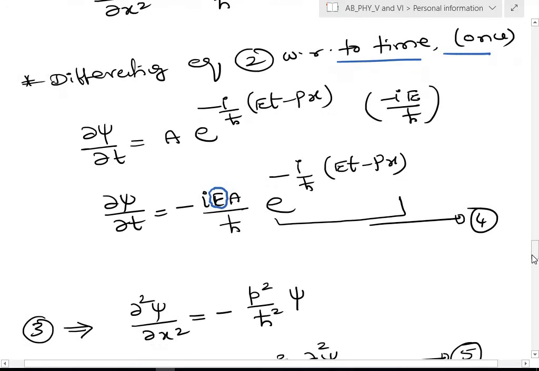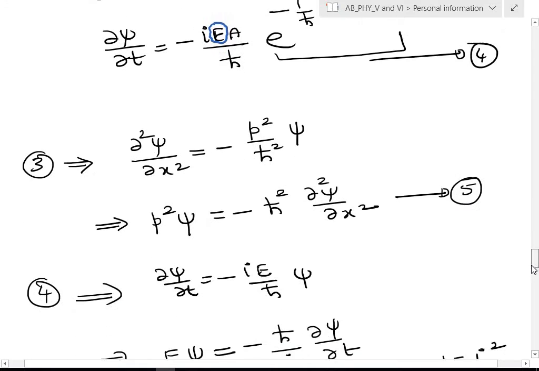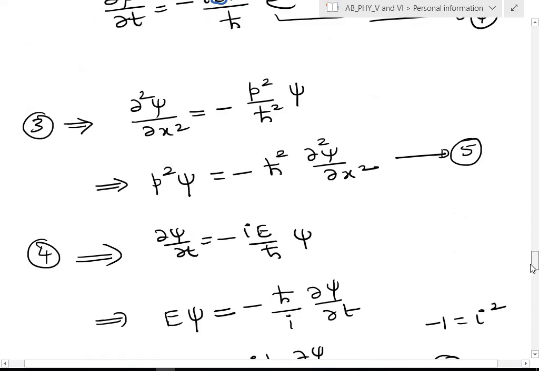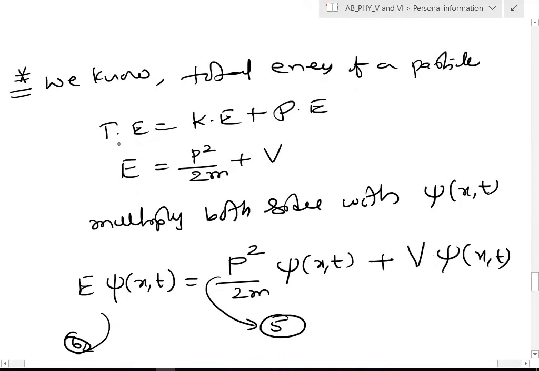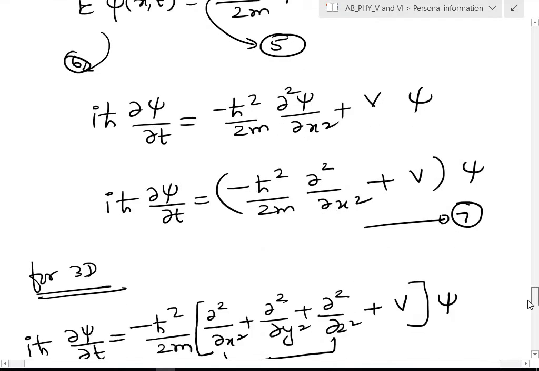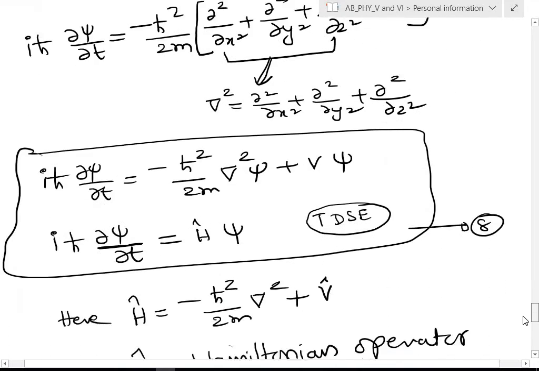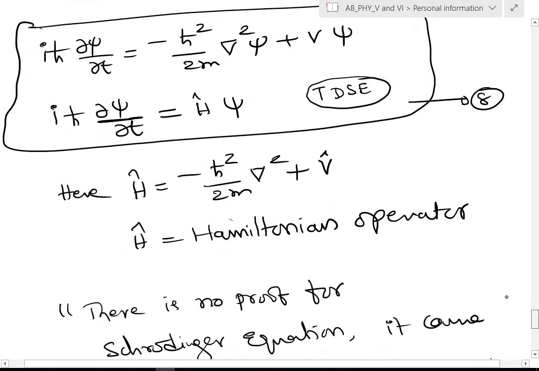Then after knowing these two things, we substituted them in the total energy of the particle, which is equal to p square by 2m. So E replaced and p replaced, and I got an equation in this form. This equation I call the time dependent Schrödinger equation.